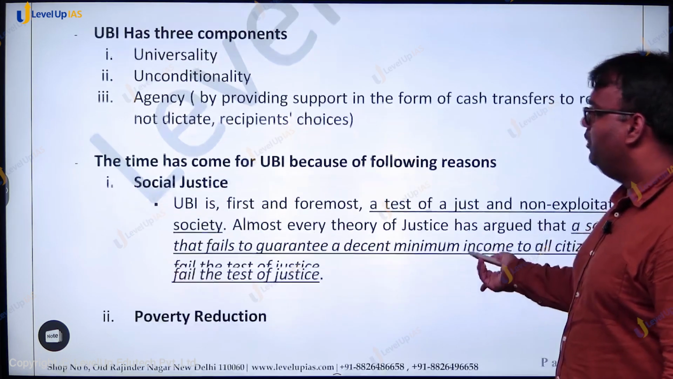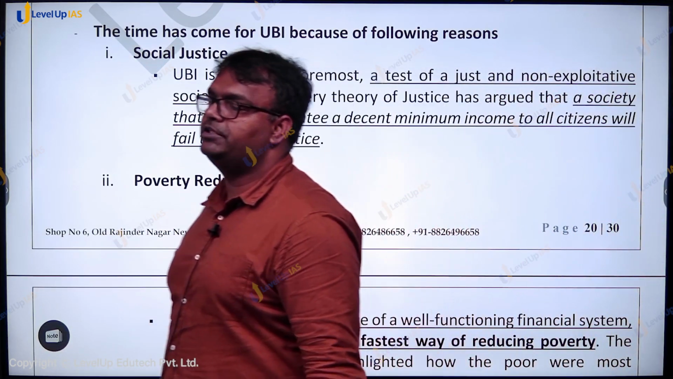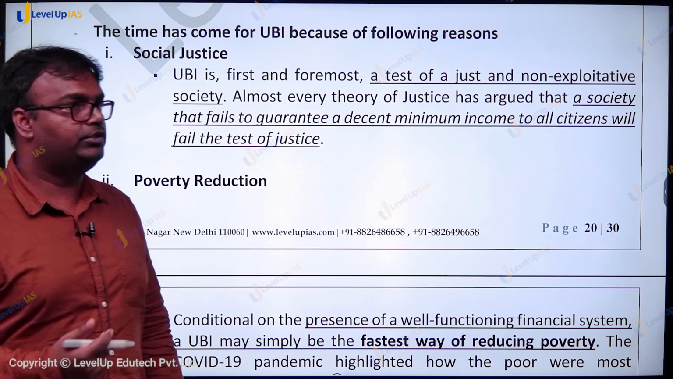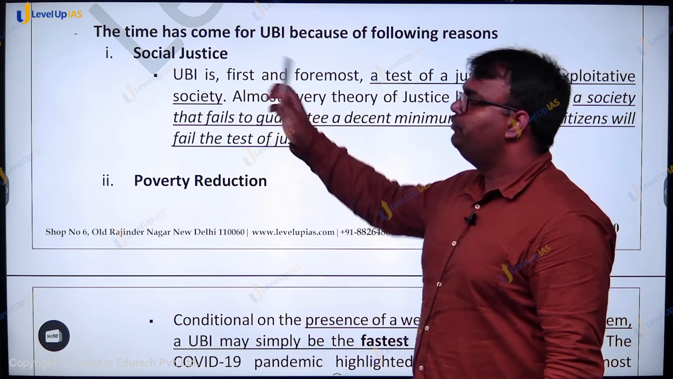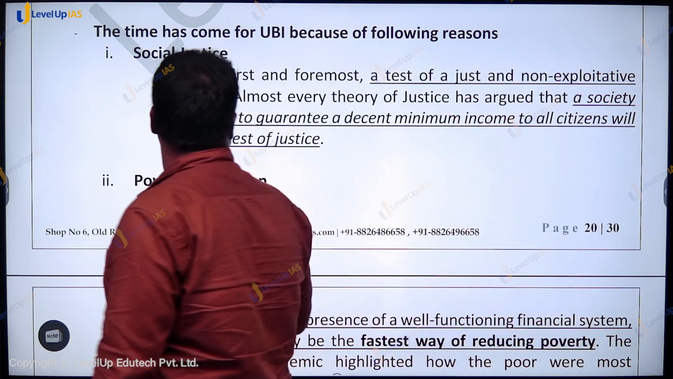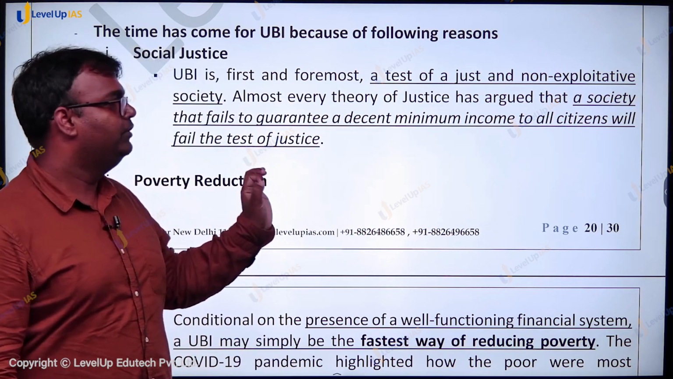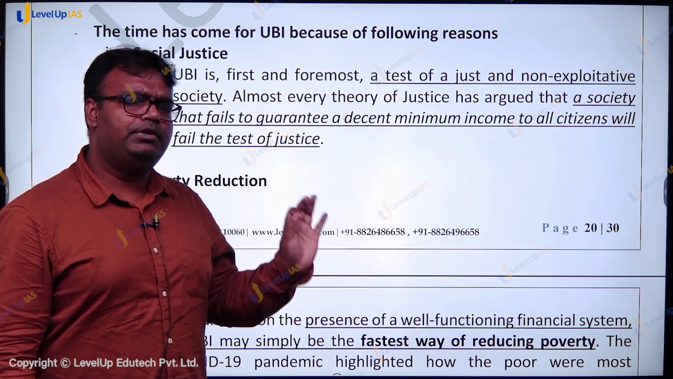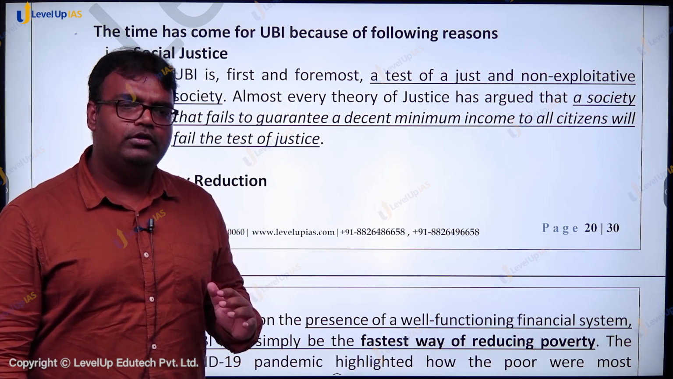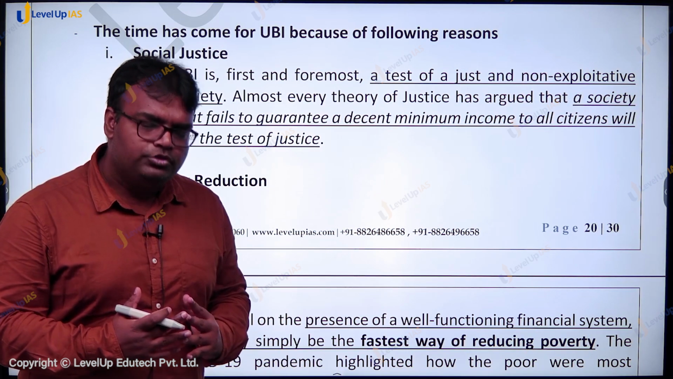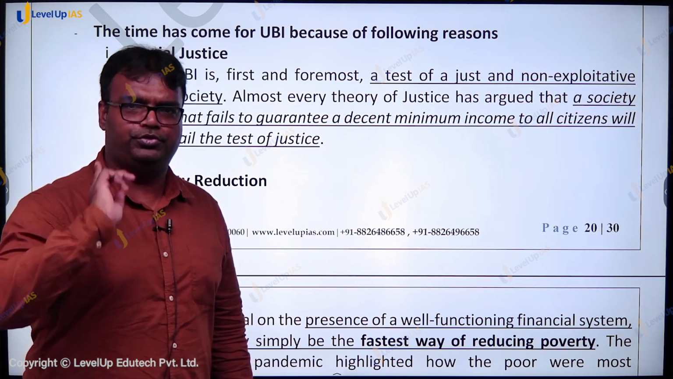So now what are the reasons given for supporting universal basic income? We will go a bit faster because it has already become a long video. So what are the reasons given for supporting universal basic income? First is social justice. In simple terms, a society that fails to guarantee a decent minimum standard of living to all its citizens, a decent minimum income to all its citizens, is not a just society. And therefore, if society is capable of ensuring that basic minimum income, it should be doing it.